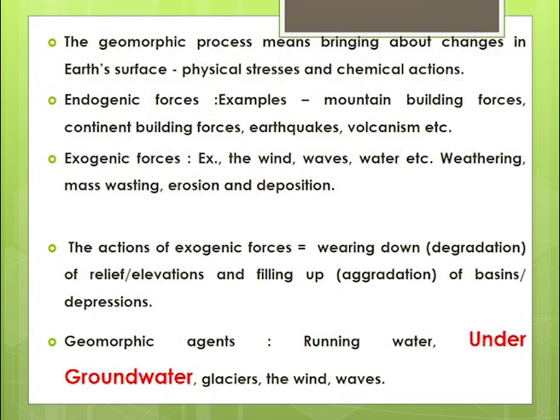We have different types of agents of erosion based on the work they do. Running water flows on the surface of the earth and cuts down the material with its velocity and force. Underground water penetrates into the interior through permeable rocks and pores, and this penetration also dissolves the material and deposits it inside the caves.